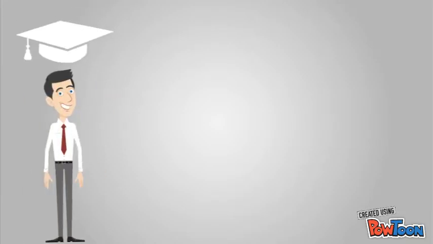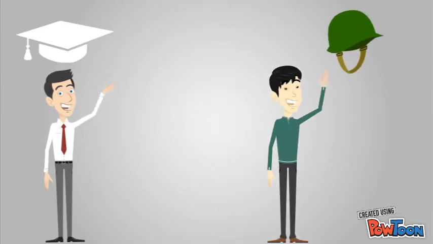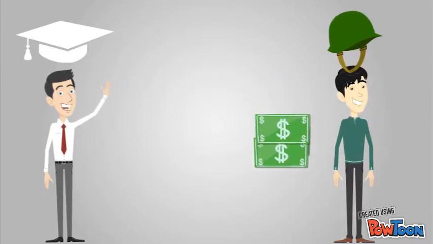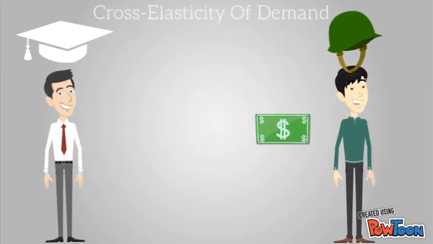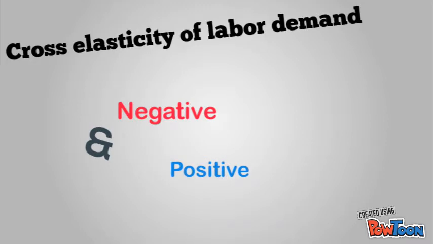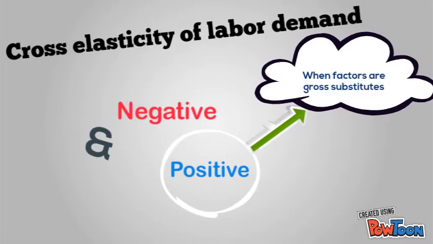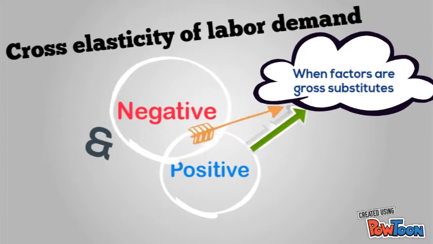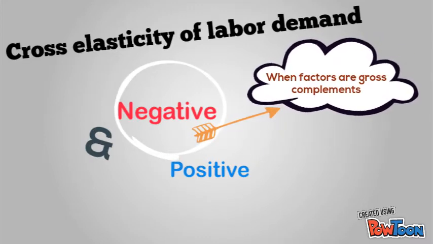On the other hand, when we want to know the change in the demand for skilled workers when the price of unskilled workers rises or falls, we can use the cross elasticity of labor demand. The cross elasticity of labor demand can be negative or positive. It is positive when the factors are gross substitutes, and it is negative when the factors are gross complements.